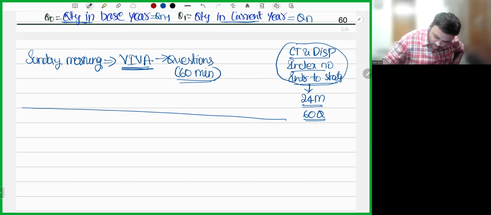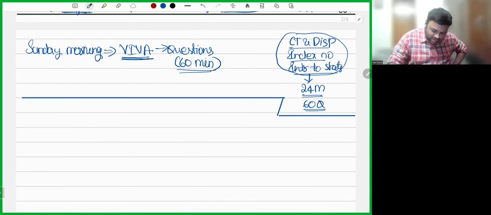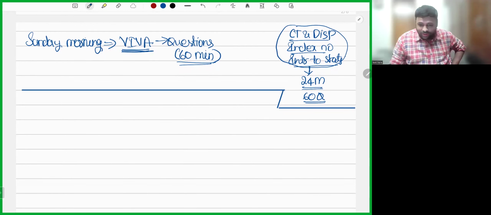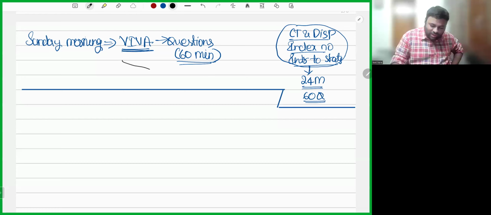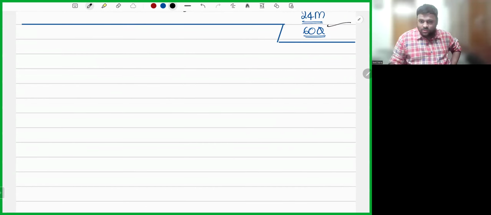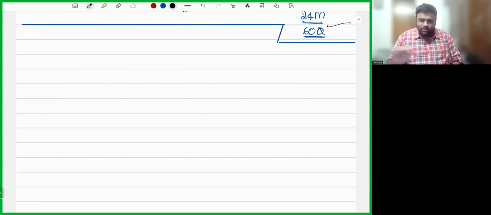Let's see. How will you do with the Viva? Punishment, I'll tell at the time. What if you haven't answered for this? So Geeta, Vaishnav and Yogita, be ready for this. Because if I conduct the exam in the evening, what if you copy and write the exam? Okay. So this is in addition to the exam. This is the evening exam, this is the morning exam. And class will also be there on Sunday. Don't worry about that. Class is also there.